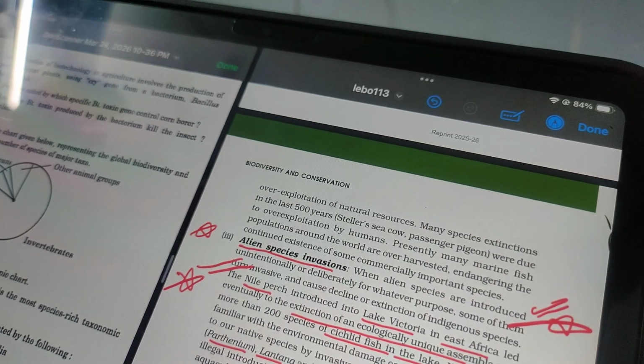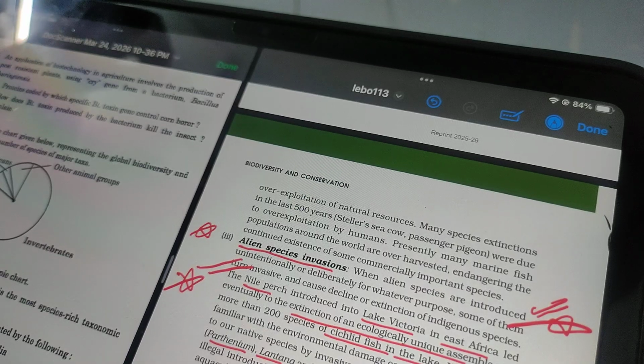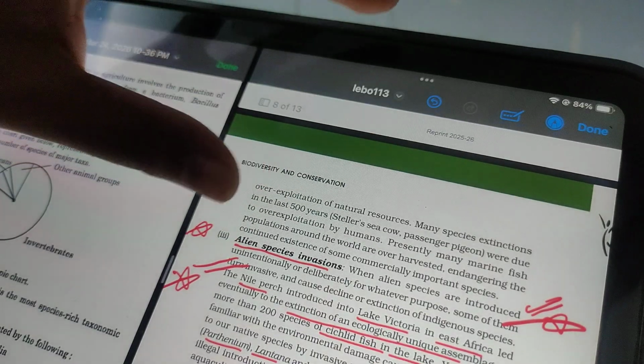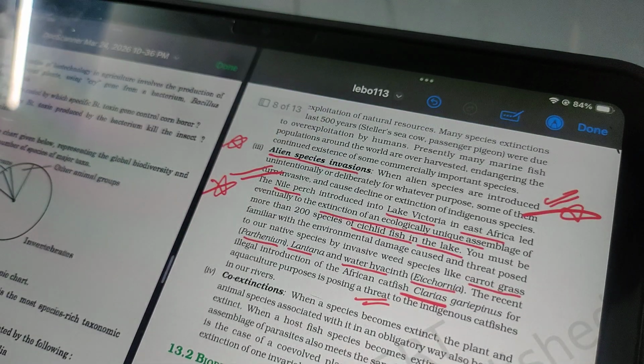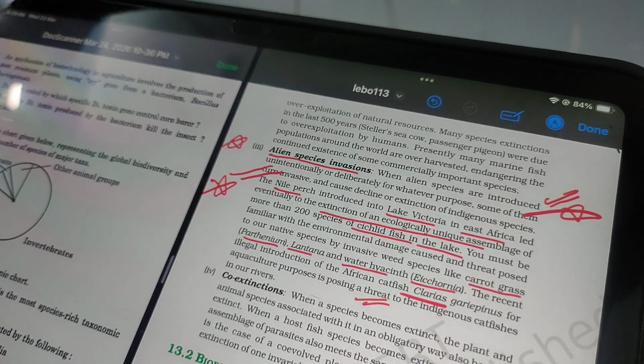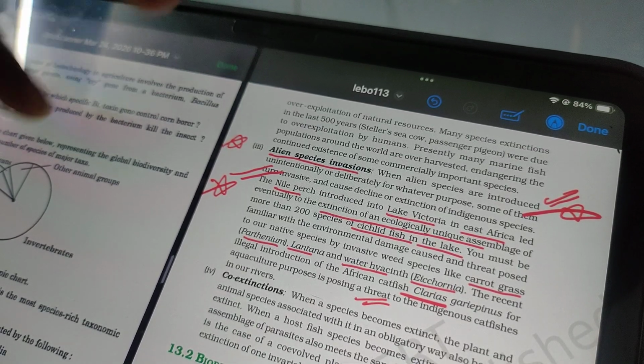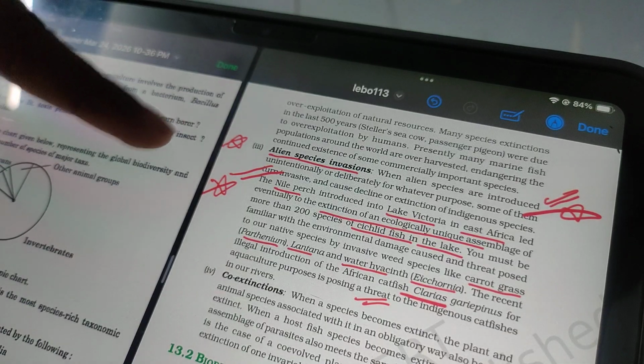For example, the Nile perch was introduced into Lake Victoria, and that is causing the extinction of various fish species. Okay, cichlid fish and carrot grass, also called parthenium, lantana, water hyacinth, are examples, right? So that is also an important topic.